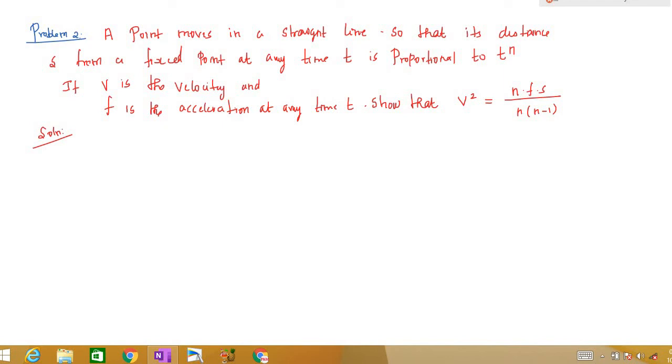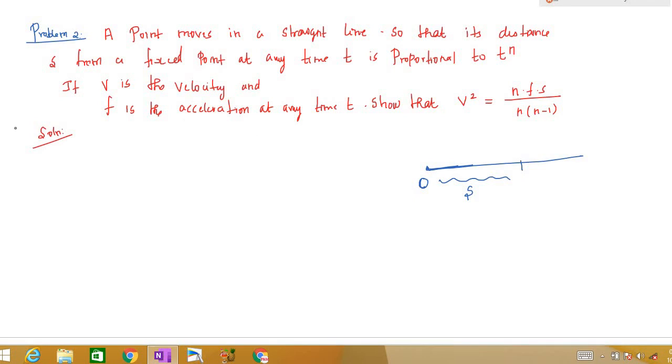So first we will visualize this. A particle moves along a straight line, and let this be the fixed position, and at some time t the displacement here is s. A point moves in a straight line so that its distance s from a fixed point at any time t is proportional to t power n. That means this s is proportional to t power n. If v is the velocity and f is the acceleration, we need to show that v square is equal to n f s divided by n into n minus 1.